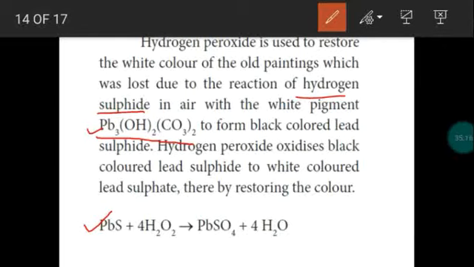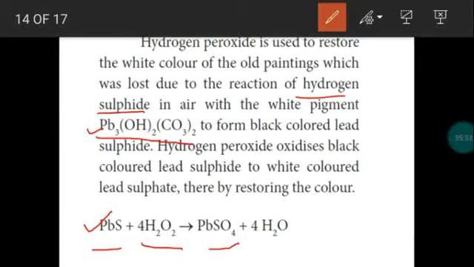So the black colored coating on the painting should be removed. For that we can use hydrogen peroxide. When hydrogen peroxide is applied on the surface of old paintings, the hydrogen peroxide will act as an oxidizing agent. It oxidizes lead sulfide into lead sulfate. Right? So the black colored lead sulfide is converted into lead sulfate with the liberation of water. So we can easily remove the black colored lead sulfide by applying hydrogen peroxide. Right? So the process is called oxidation.